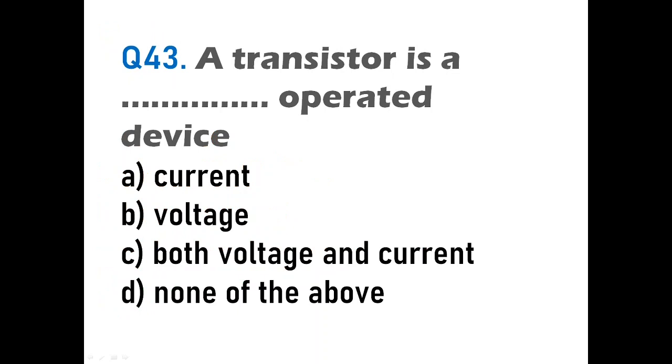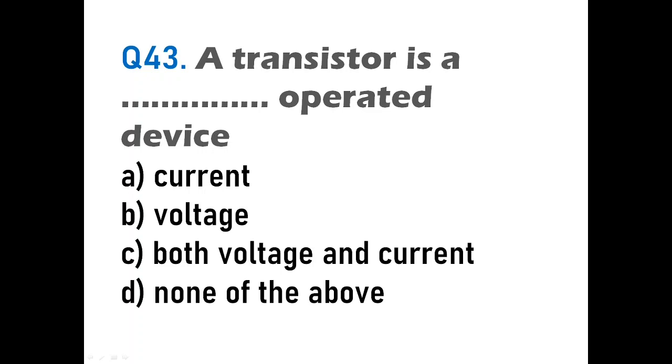Question number 43. A transistor is a dash operated device. And here the options are current, voltage, both current and voltage, and none of the above. Okay. Now here if you see the working of a transistor, you can see that by varying the input current, whatever you give at the base, you can vary the output current, whatever you can see at the collector.